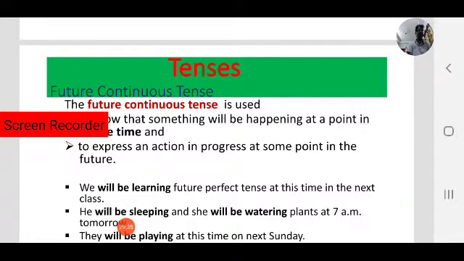Let us see some other examples. He will be sleeping and she will be watering plants at 7 a.m. tomorrow.